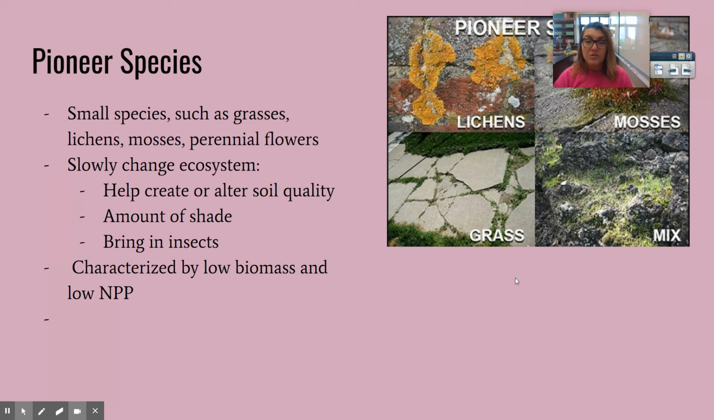They're going to alter the soil quality. Having plants grow in the soil is really good for it. Altering that soil quality is also going to change the amount of shade and bring in insects. All of these changes are going to get it ready for the intermediate species to come in and start to grow. Typically, this stage is characterized by low biomass. There's not a lot of living things here besides the plants and a few insects, and also low net primary productivity, just because there's not really a lot of these just yet.